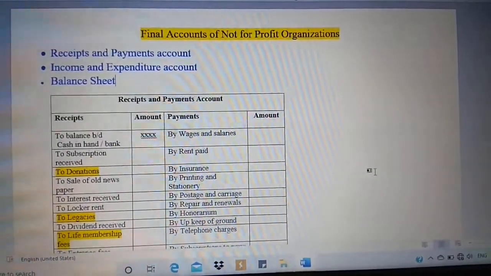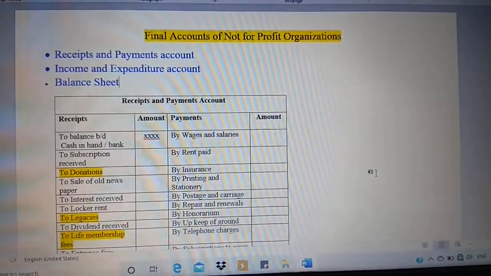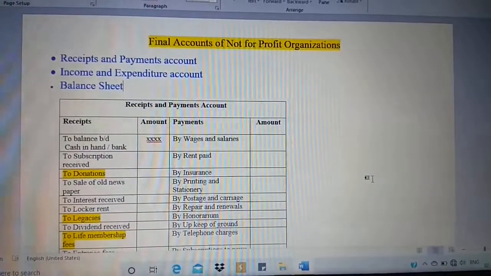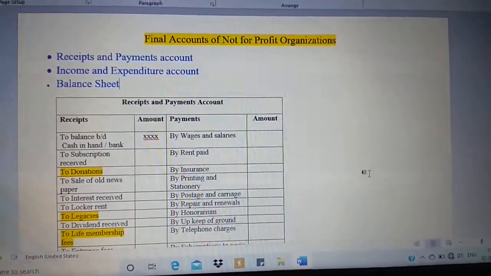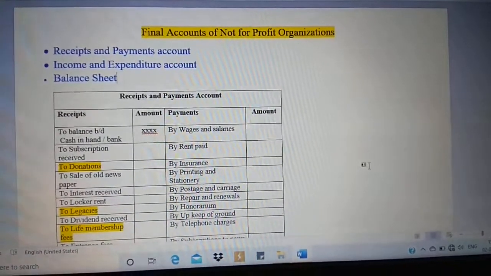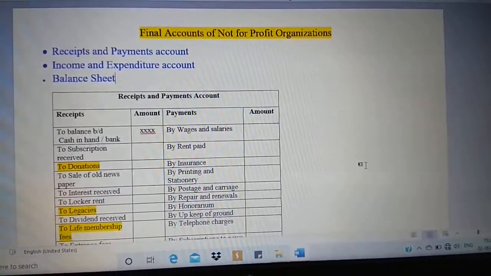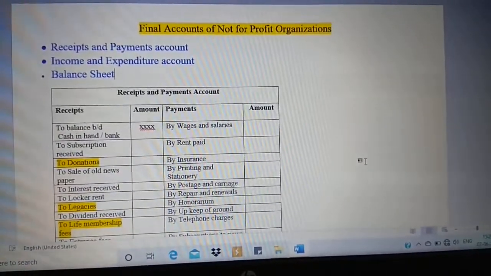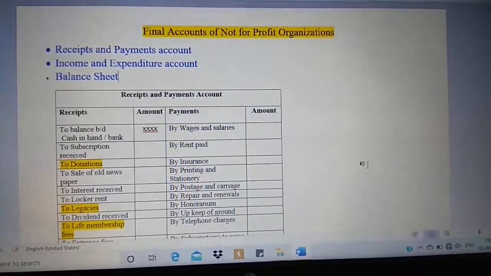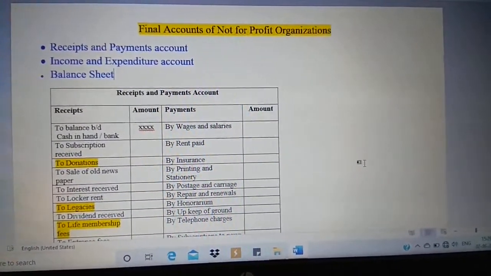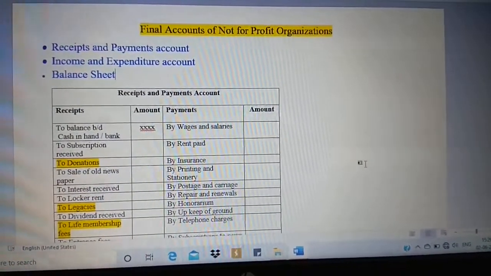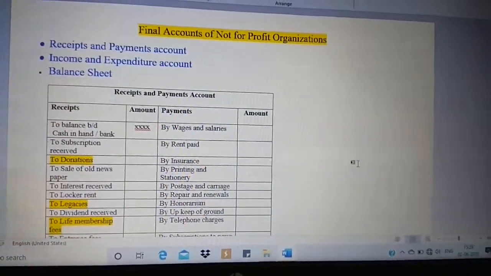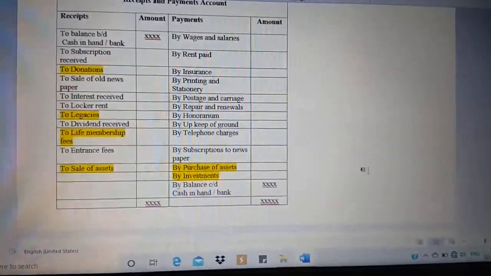Coming to the final accounts of not-for-profit organizations, we have 3 accounts to be prepared. First is receipts and payments account, next income and expenditure account, and the third balance sheet. So let us see what receipts and payments account means. It is just equal to your cash book. I guess you people can recall the simple cash book or double column cash book. Yes, that cash book or cash account, in the case of not-for-profit organizations, is called receipts and payments account. It's very simple. What is received, what is paid, only those are going to be included in this.